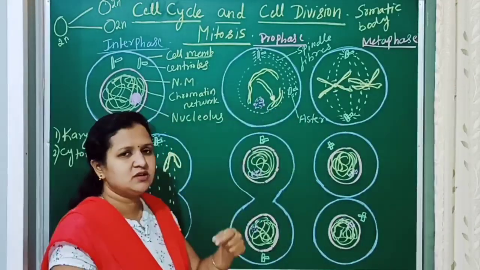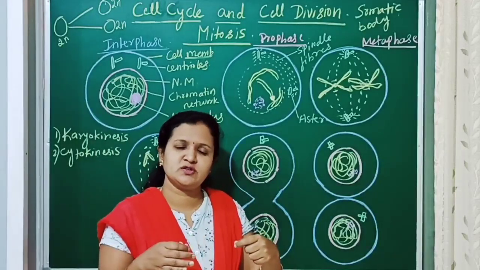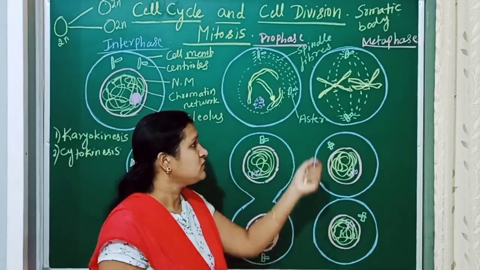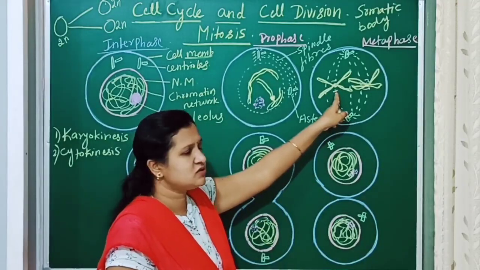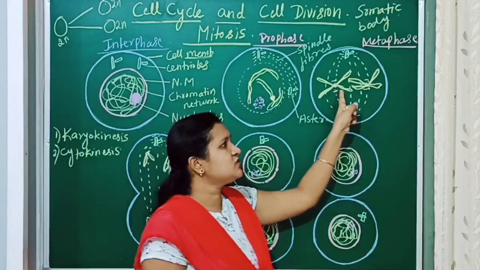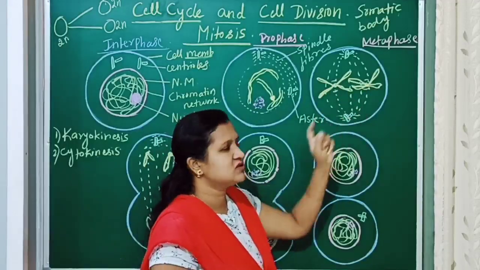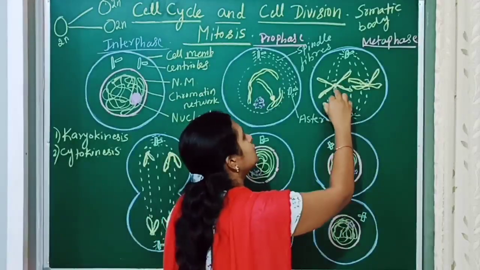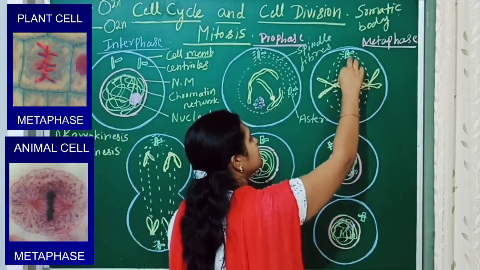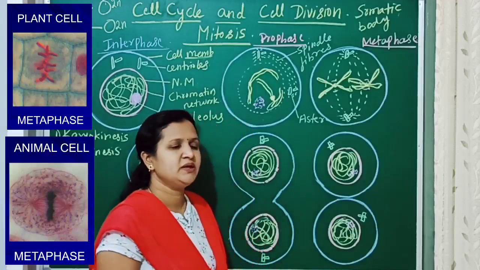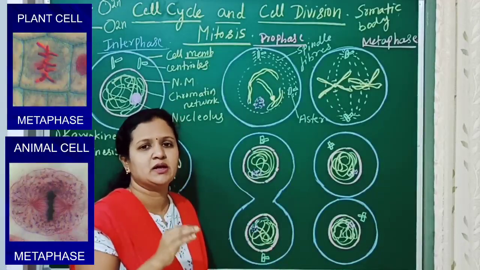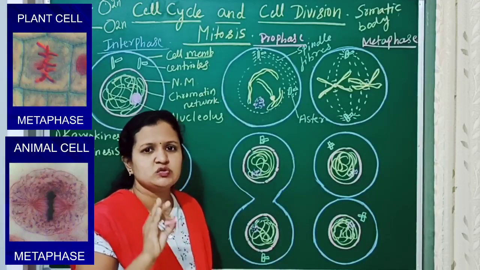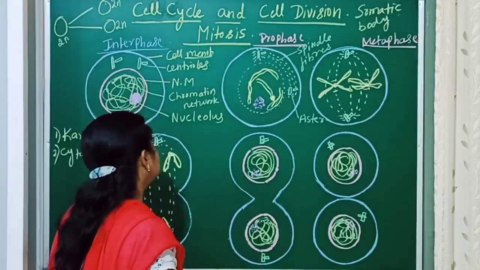In anaphase, the centromere is going to divide, and the chromosomes will start moving apart. Hence, in order to study the complete structure of the chromosomes, the metaphase stage is the best stage. Here the chromosomes lie in the equatorial plate, spindle fiber formation is completed, and the spindle fibers are attached to the kinetochore of the chromosomes. These are the changes which occur in the metaphase.